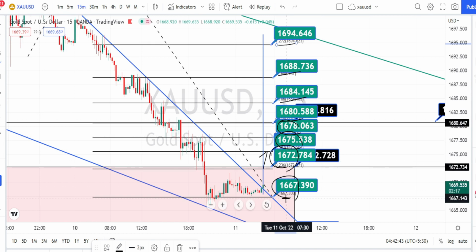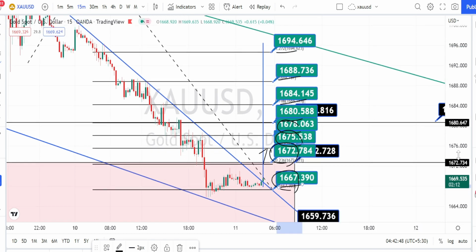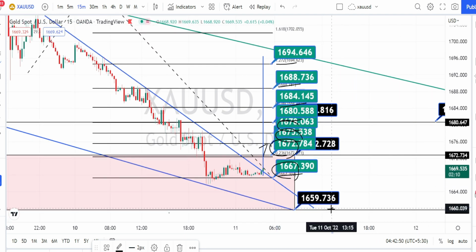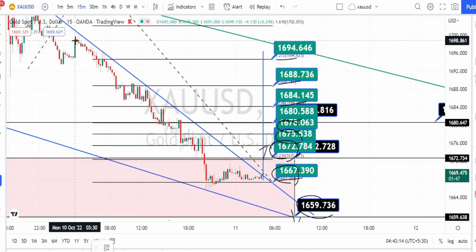And if the price action breaks the support level of 1667, next level of support from the higher time frame is going to be around 1659. And if the price action breaks this support level, we can expect a bearish trend reversal to continue in 15 minutes time frame also. So that's all the analysis for today.